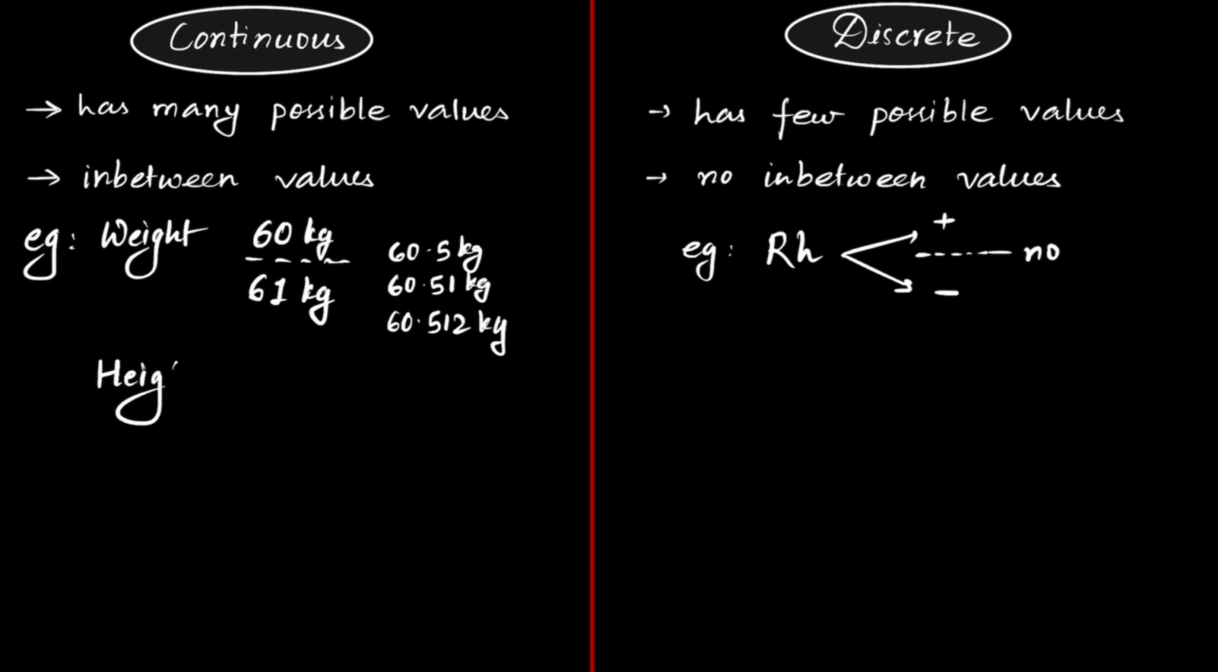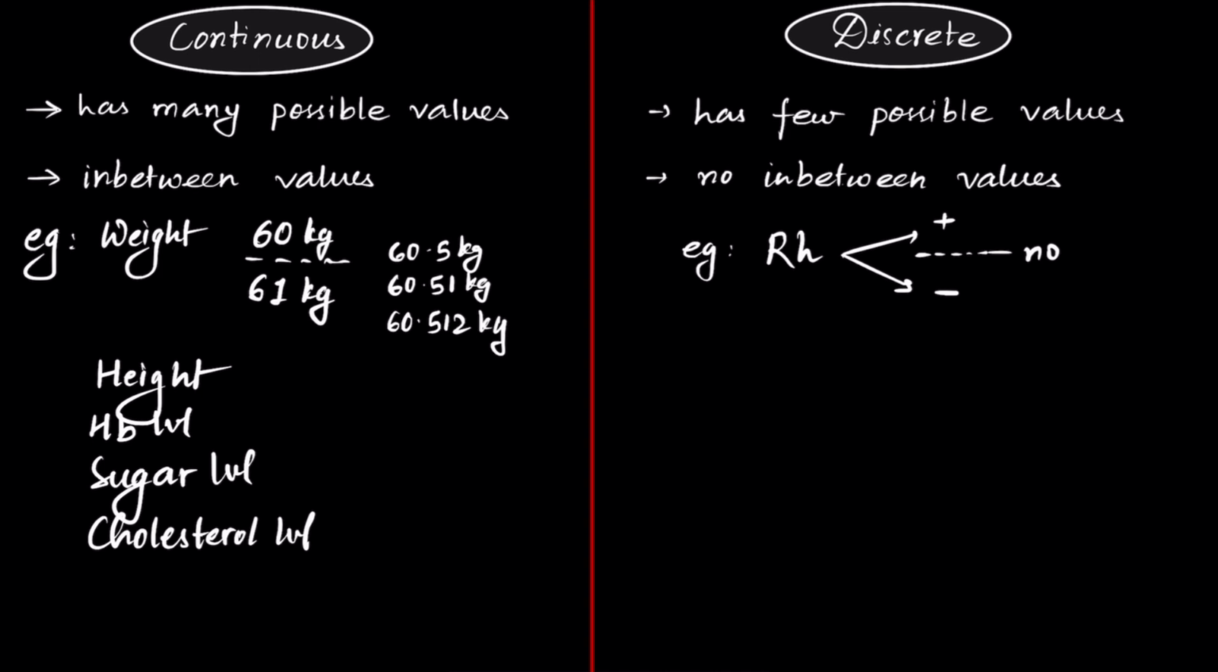Height. You can have a decimal point of height. Hemoglobin level, sugar level, cholesterol level. See, let's say sugar level is 100 milligram per deciliter for one person and 120 milligram per deciliter for another person. Sugar level can have many possible values, number one, and number two, there can be in between values as well. You can have 101, 101.5, 101.25, and many more.